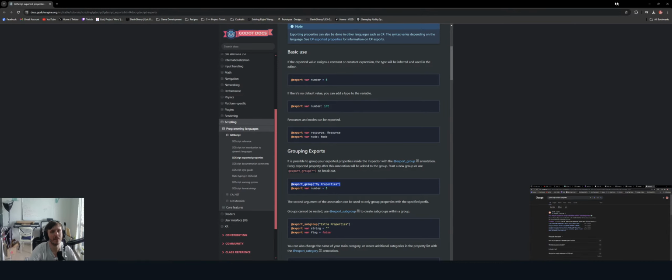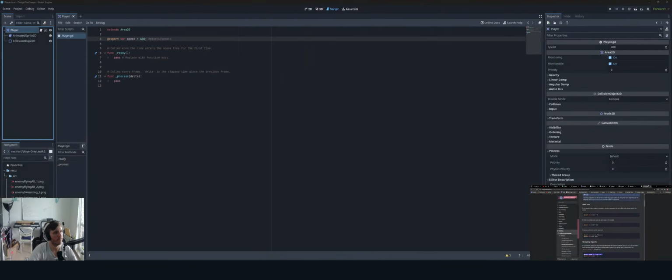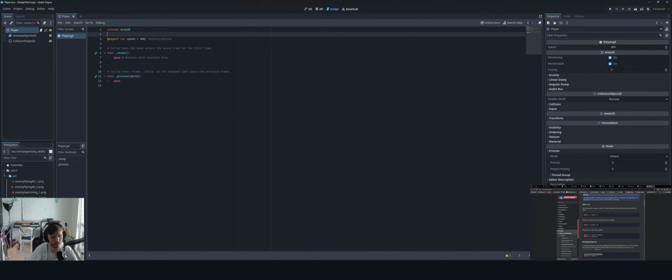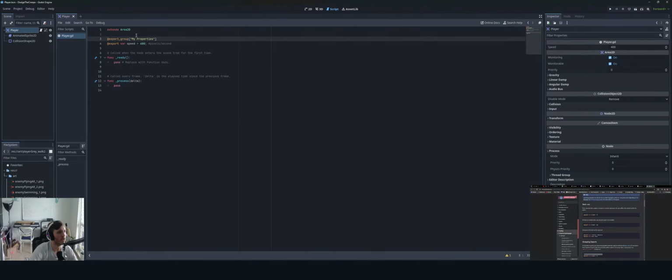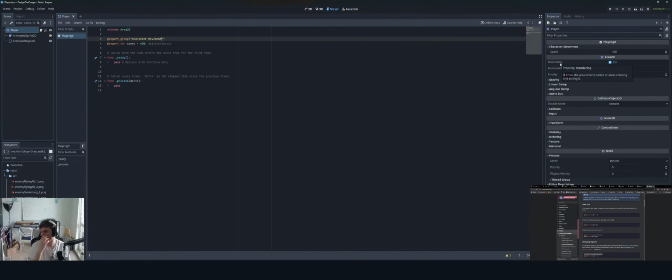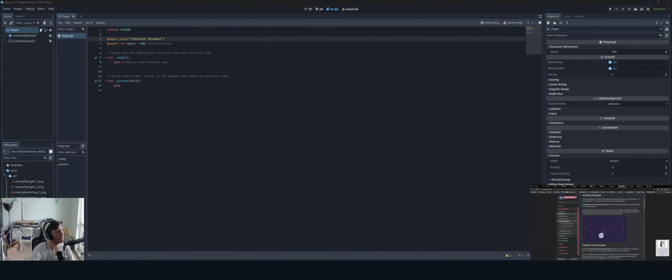So you would group them like this. So @export_group, and we would say character movement. And now it's like this, which I like a little bit more. So that's great. Good to know. We have a lot to learn, but so far things are making some sense.